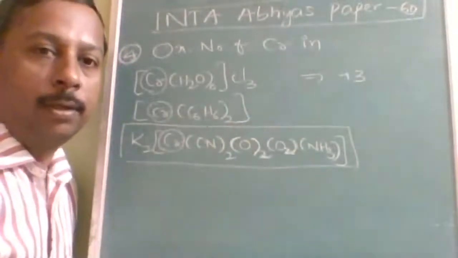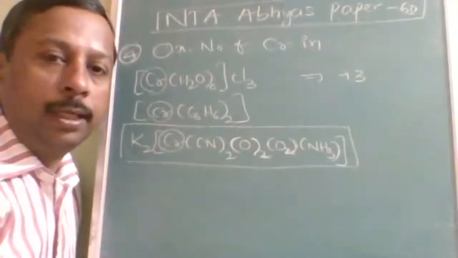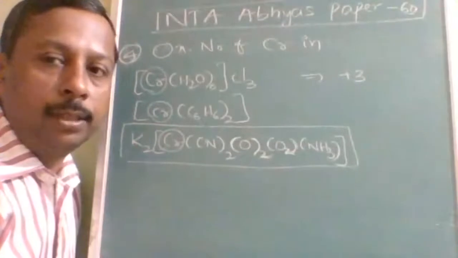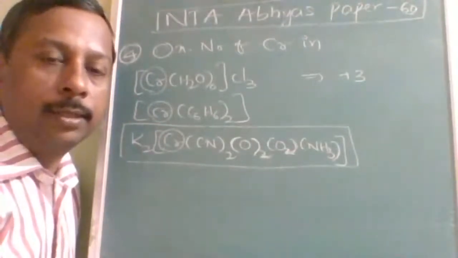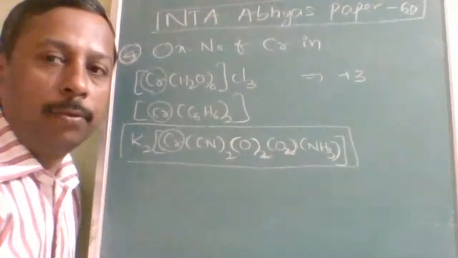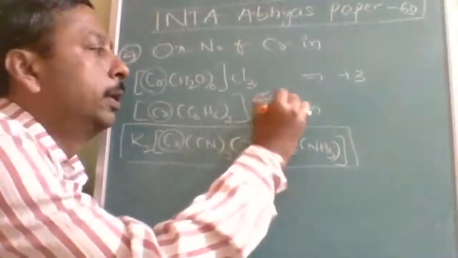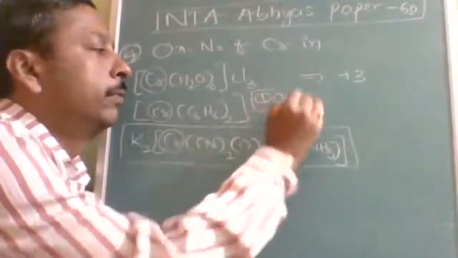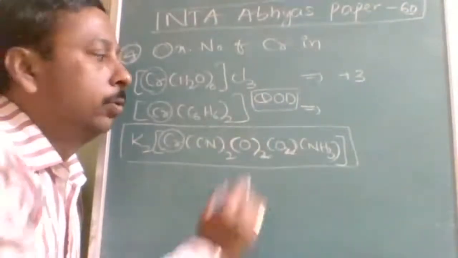Next is dibenzene chromium, and there was a question about this. What is the EAN of chromium in dibenzene chromium? How many of you know that? What is the effective atomic number of chromium in dibenzene chromium? There is a question of the day, QOD, on our channel, and this question is solved in that. You can go through that.